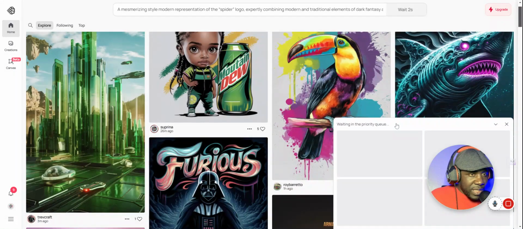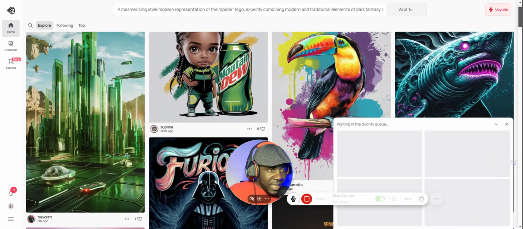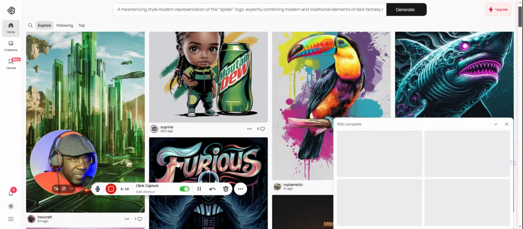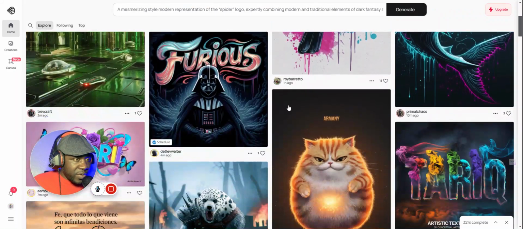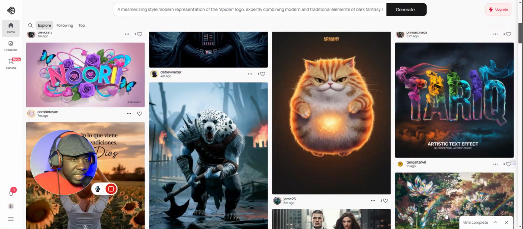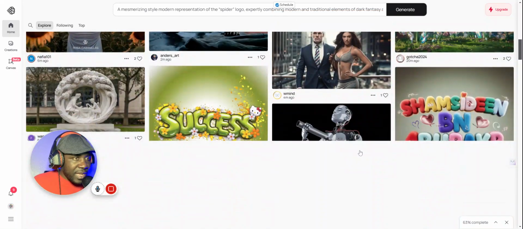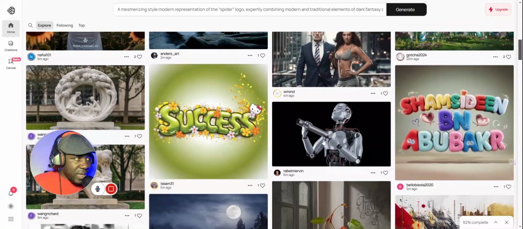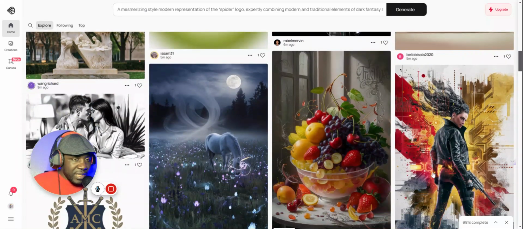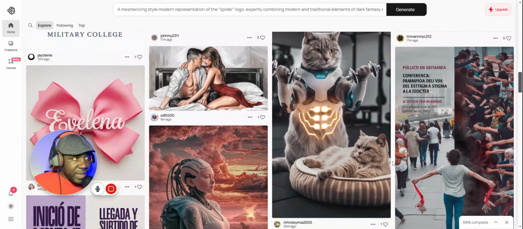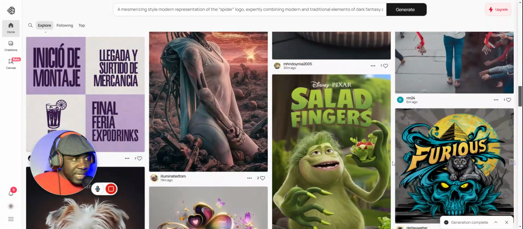All right, generate. Now let's wait. As you can see, it's generating right here. While it's generating, you can even click here and keep scrolling down and looking at different images, and you're seeing the progress. You have 63% completion right here. I love this one here. I can probably want to use that next. So it's almost ready. We are at 99%.